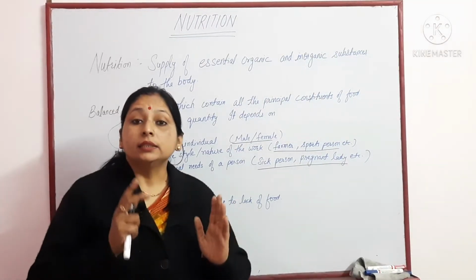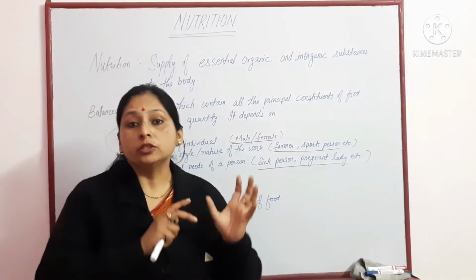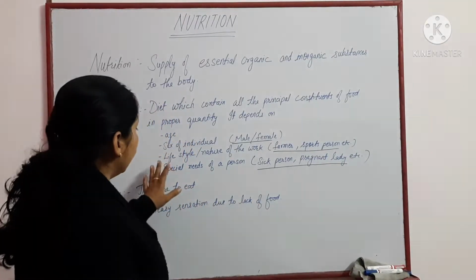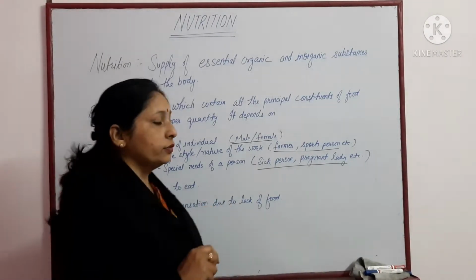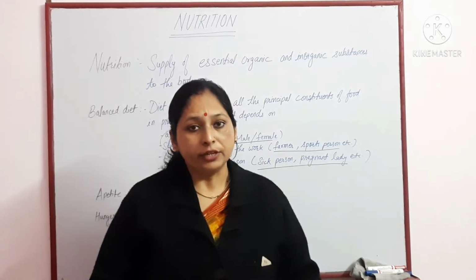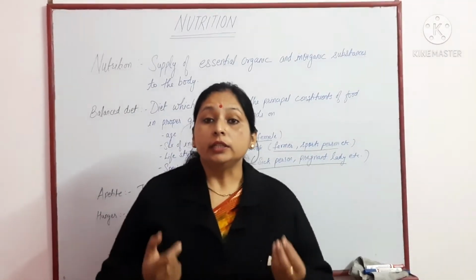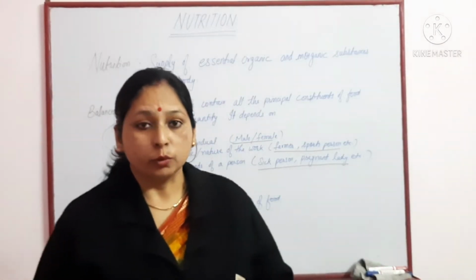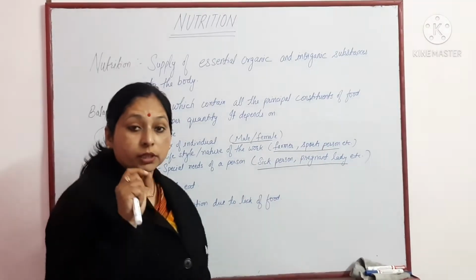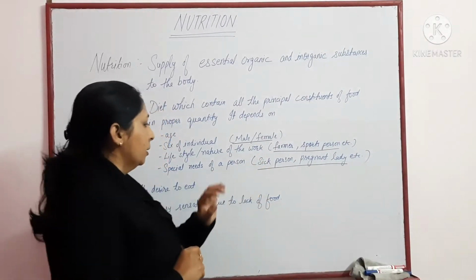The balanced diet for male and female is different, because the requirements are different for these genders. Then lifestyle or nature of work. For a farmer, the requirement of carbohydrate is much more than a sports person, where the requirement of protein is more. So here also the essential components of the balanced diet are different for these persons.